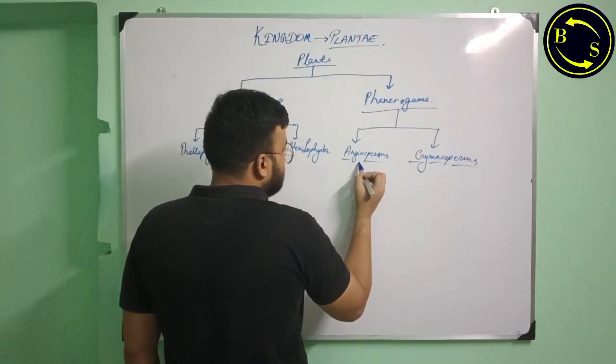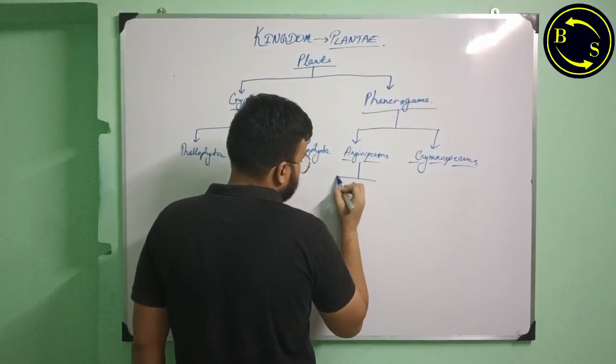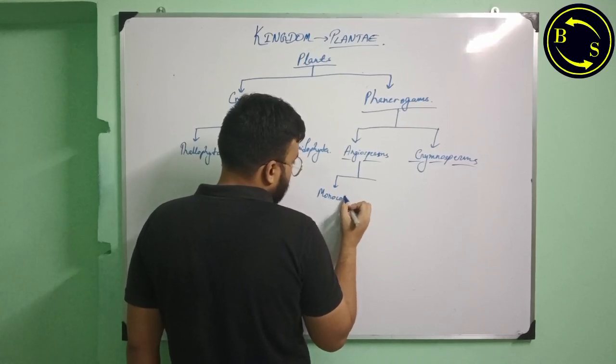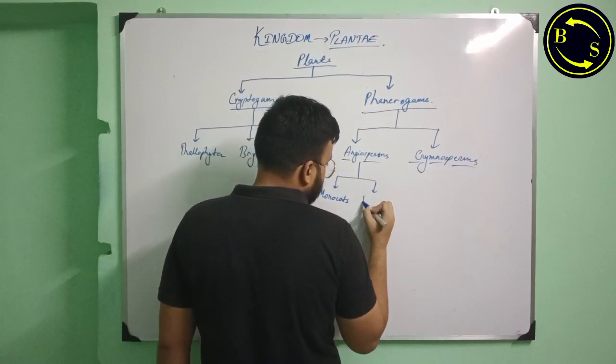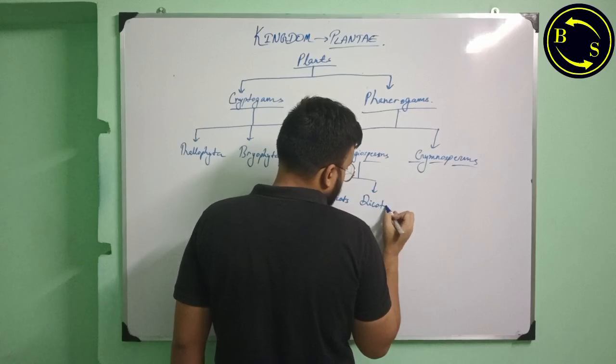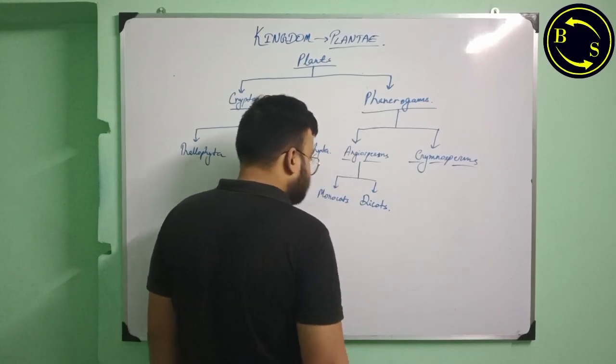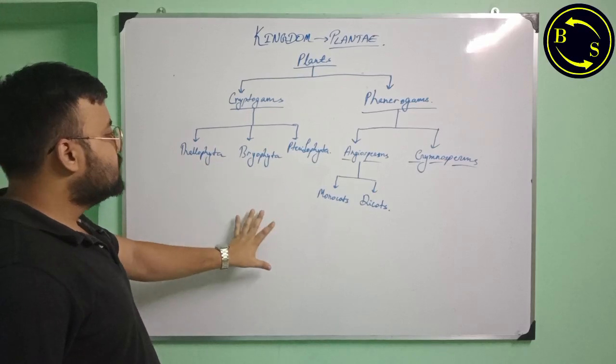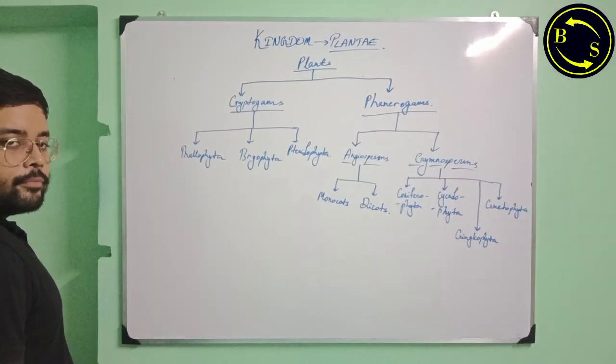Angiosperms can be classified into monocots and dicots. So this is the scheme of classification.